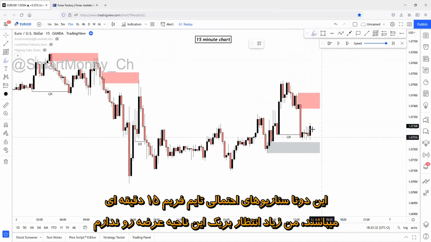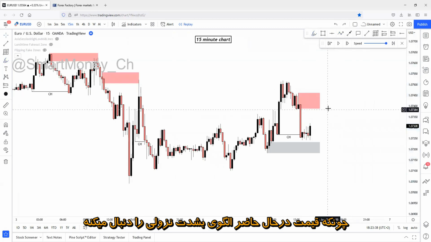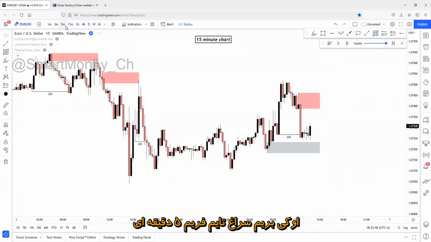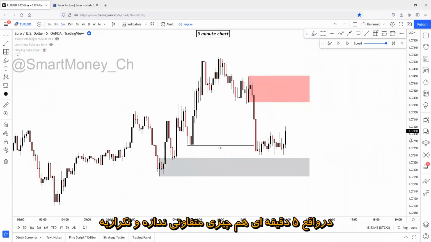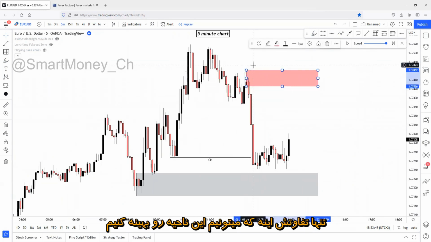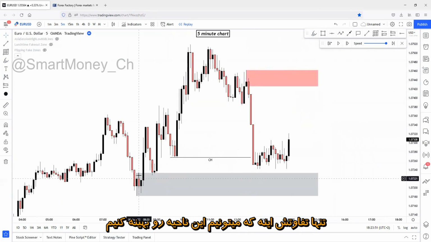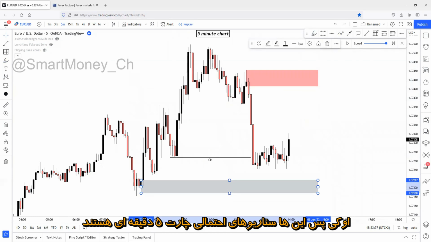I'm not really expecting the break of the supply zone because price is following a really extremely bearish pattern. Okay, switching to the 5-minute chart. What can we see on the 5-minute? Basically the same. The only difference is that we can refine this 15-minute zone for this 5-minute zone down here. Okay, so these are the possible scenarios for the 5-minute chart.